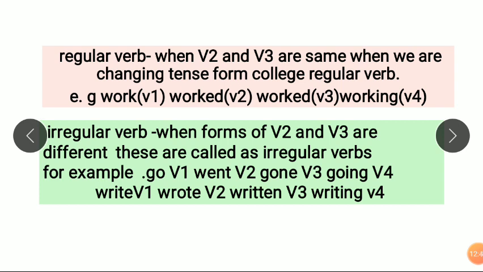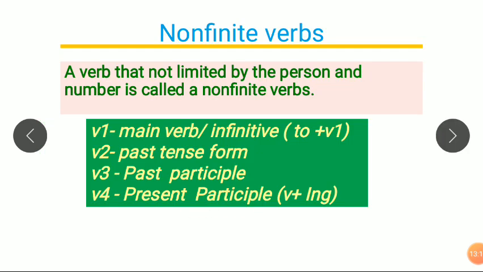See, our V2 and V3 are the same. That's why it's called a regular verb. But about irregular verbs, our V2 and V3 are different. For example, for go, our V2 is went and V3 is gone. Both are different. Worked, worked are the same, but went and gone are different. Wrote and written are different. These are called irregular verbs.